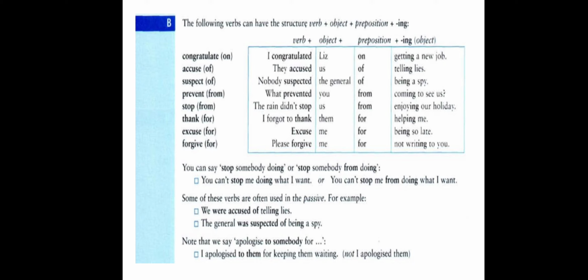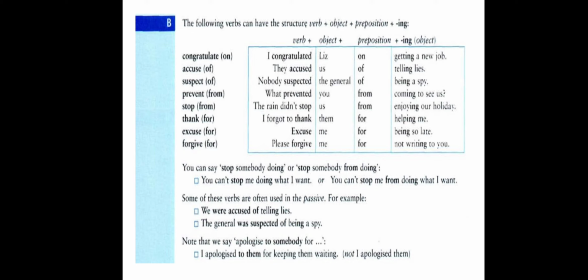The next example: I forgot to thank them for helping me. Here we have the verb thank followed by them, an object, a pronoun, followed by the preposition for, and what comes after the preposition for is verb plus ing, here helping me.